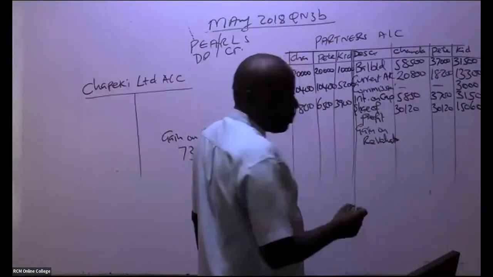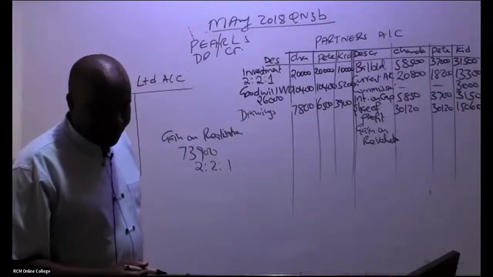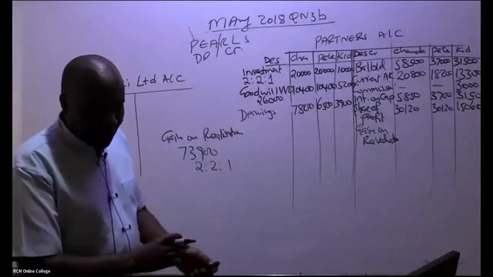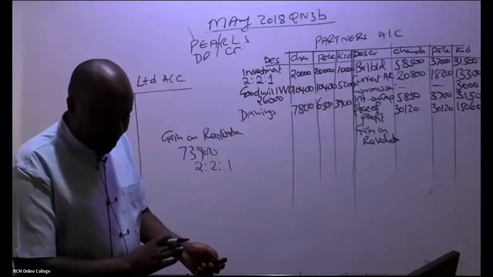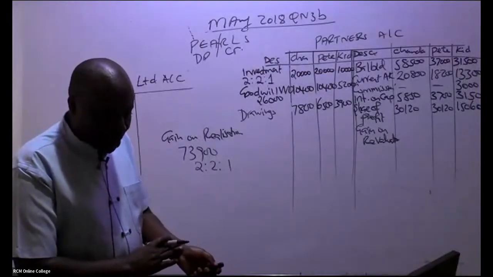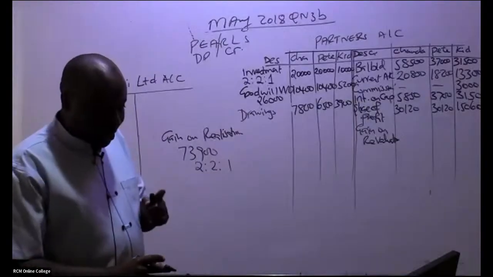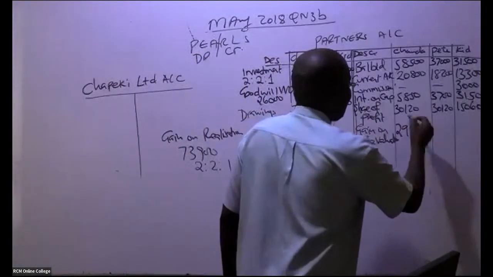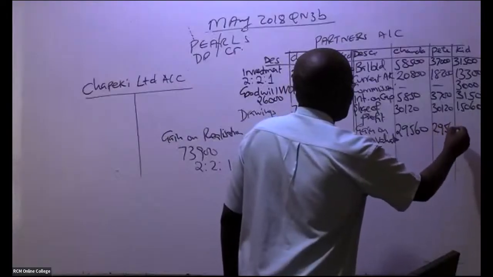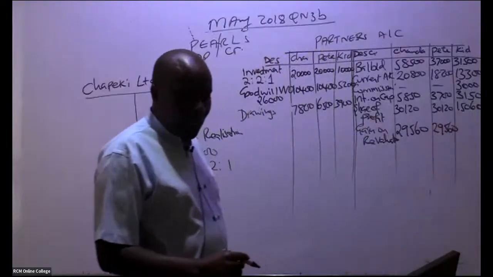How much do we have here? I'm told 29,560, right? Only one student has given me that answer. Thank you, Nancy. 29,560. And then lastly, these are the smaller ninja.